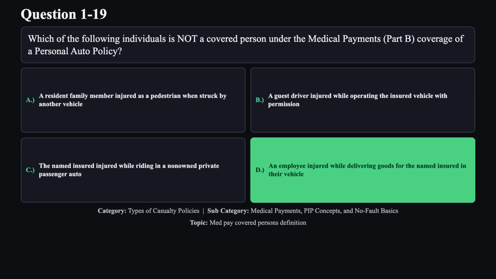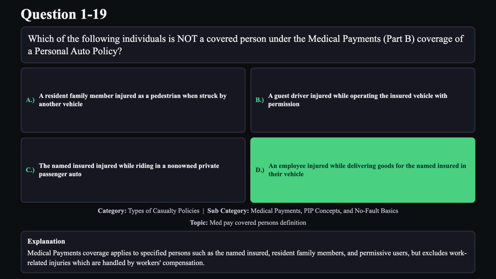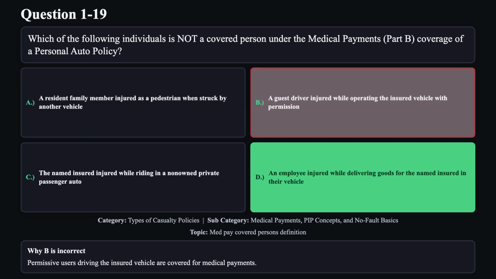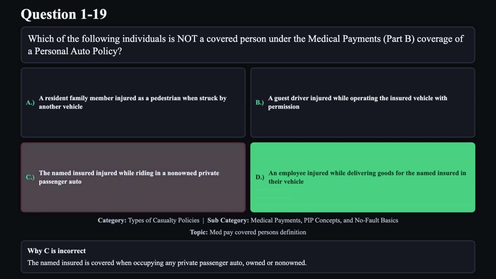The correct answer is D. Medical payments coverage applies to specified persons such as the named insured, resident family members, and permissive users, but excludes work-related injuries which are handled by workers' compensation. Reason A is not correct. Pedestrian injuries to resident family members are covered regardless of fault. Reason B is not correct. Permissive users driving the insured vehicle are covered for medical payments. Reason C is not correct. The named insured is covered when occupying any private passenger auto, owned or non-owned.